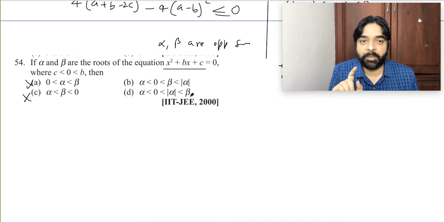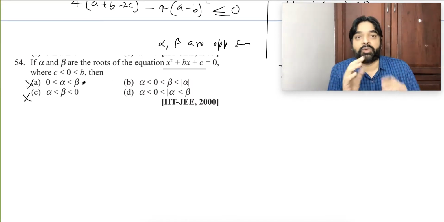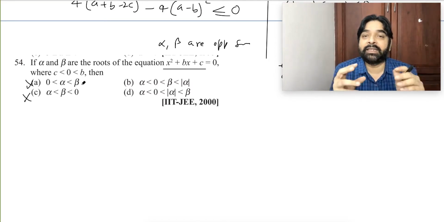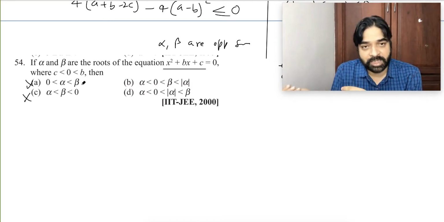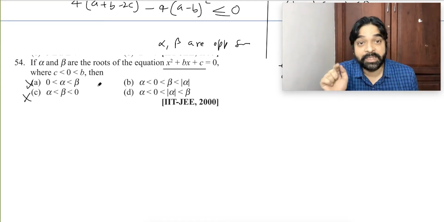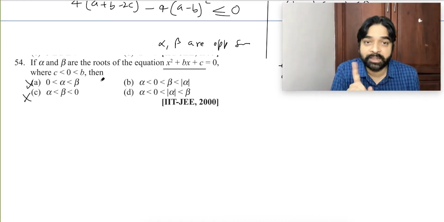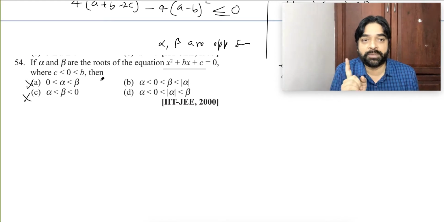Are you able to understand the point? Because see, they are not asking anything to find. When the question comes, either they should tell in the question, okay, find this, then we should start solving. But they didn't ask you to find it. They simply say "then". It means read every option and delete the wrong option. Don't select the correct option. Delete the wrong option.